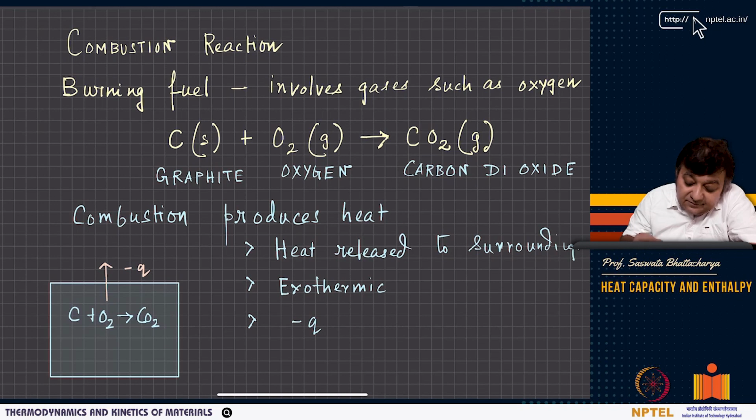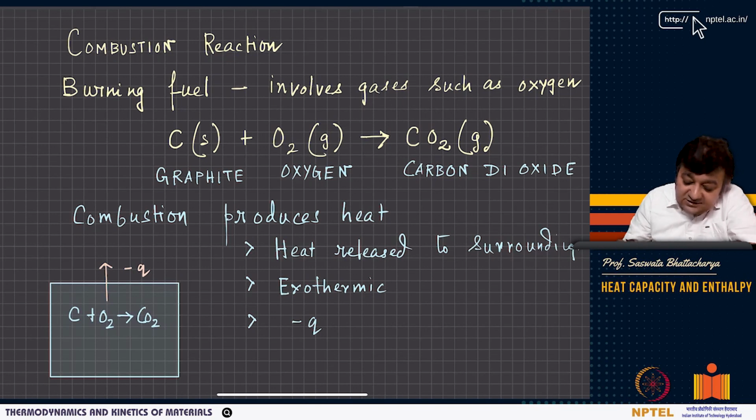Now, when combustion happens, in general, it will produce heat. That's why we use combustors. You want to produce heat. For example, you take wood and you put fire, and when you want to have fire, you basically involve oxygen in it, right? Without oxygen, the fire will die. So the burning will happen if there is oxygen. So carbon plus oxygen goes to carbon dioxide.